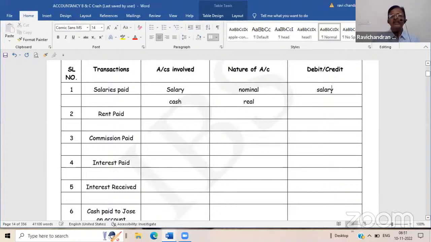Salary account, nominal, is to be debited and cash is to be credited. Cash account is credited. Now you see, I will fill those things. You just examine whether it is correct or not.